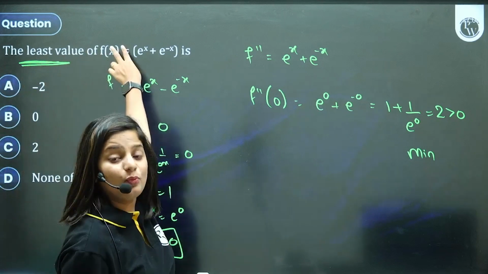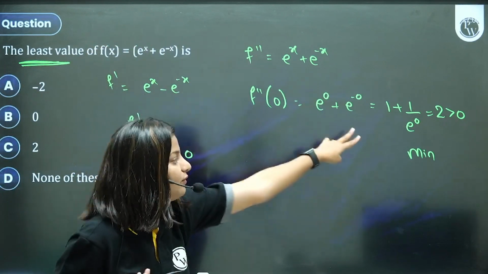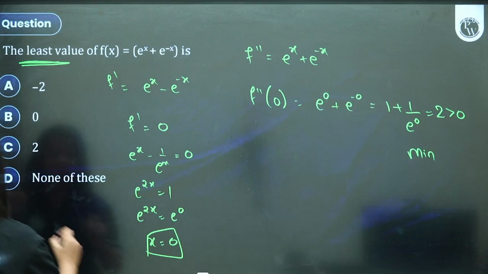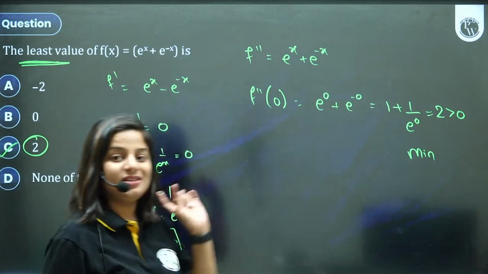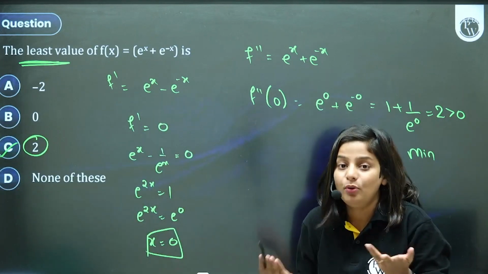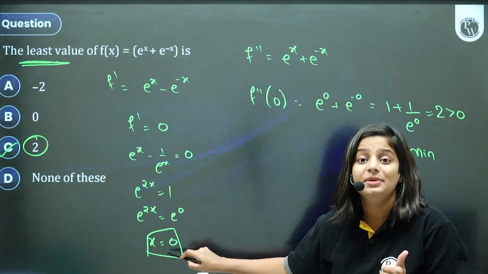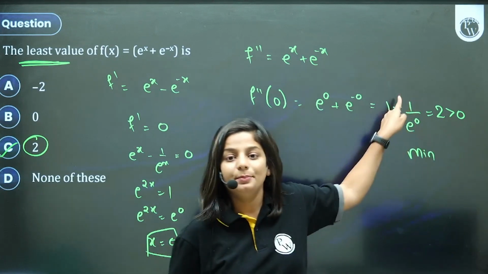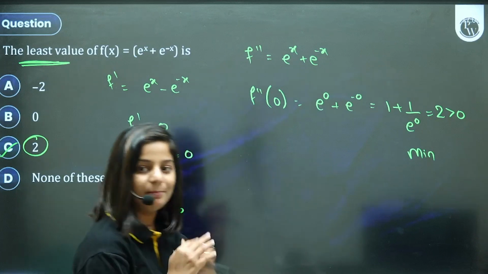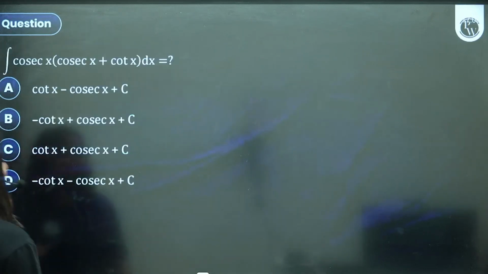So what is the least value of the function? It's 2. The least value of the function is 2, at the point 0. So 0 is the minima, 2 is the minimum. Okay, we will remember minima and minimum.